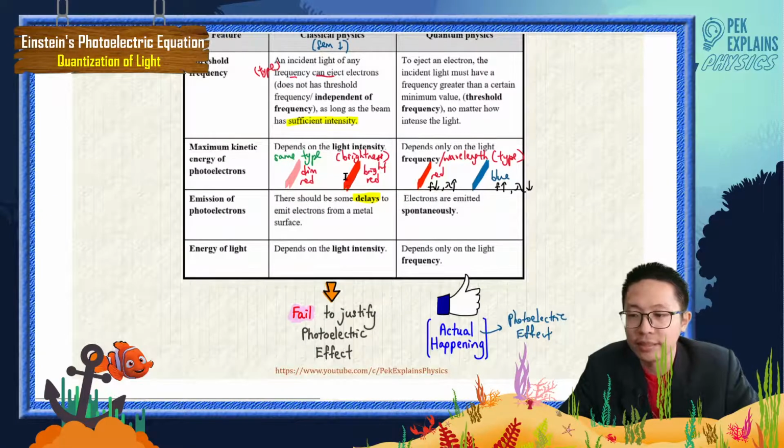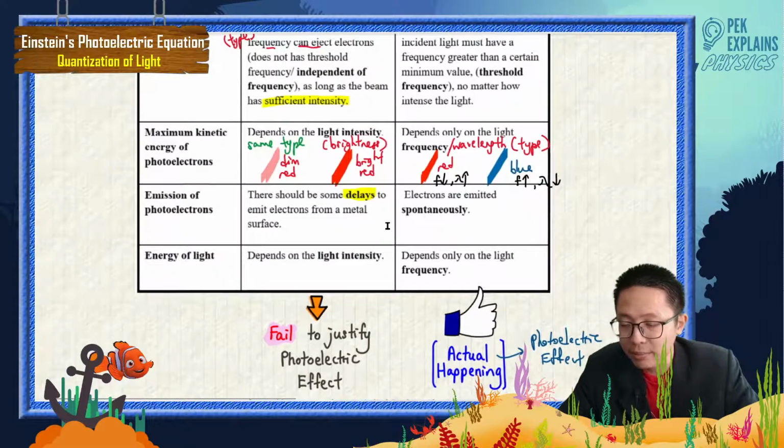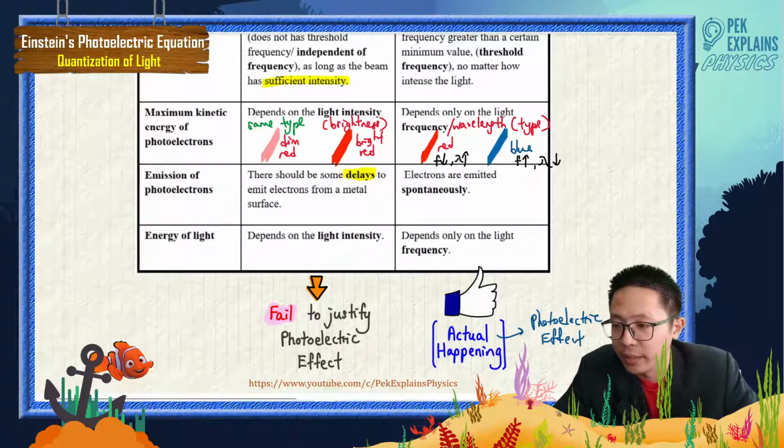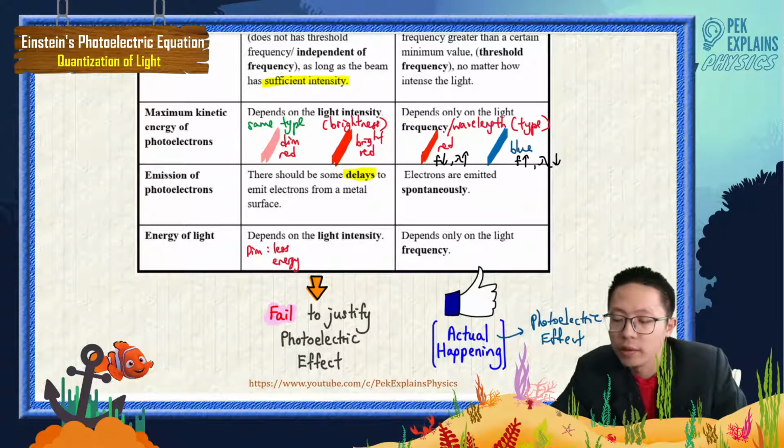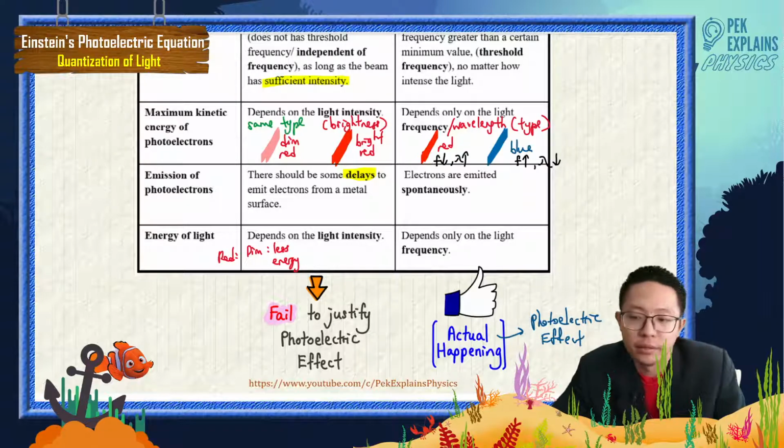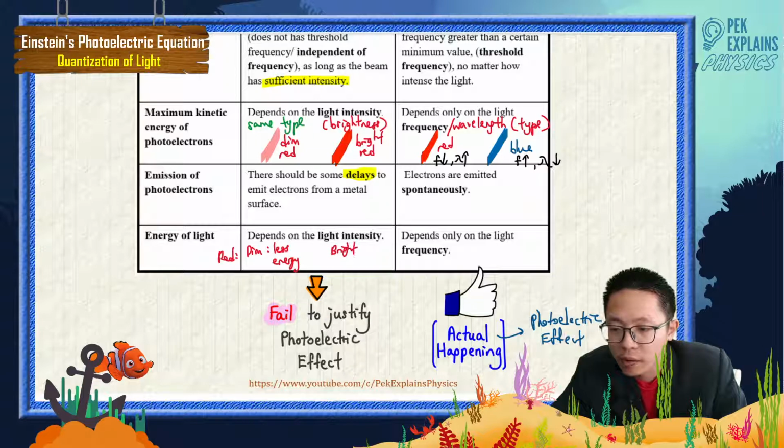So intensity is about the brightness. Maybe he's saying that the dim red light has less energy. Still talking about the same type of light, red light. The dim one has less energy, the bright one more energy.